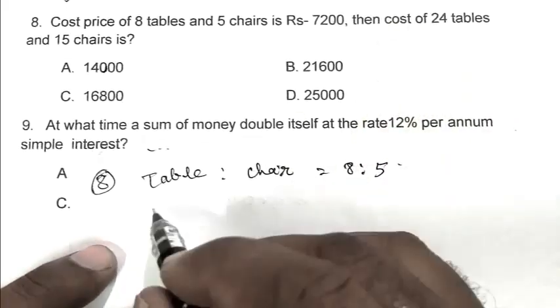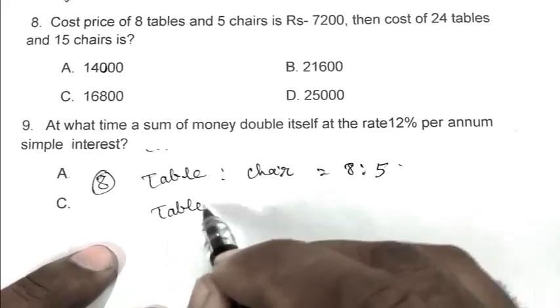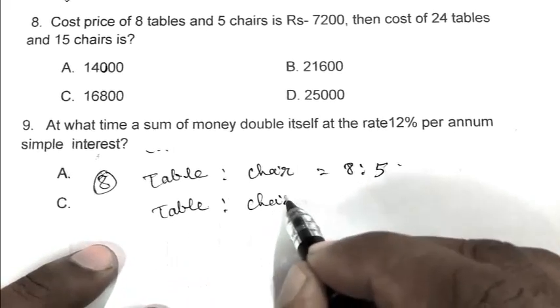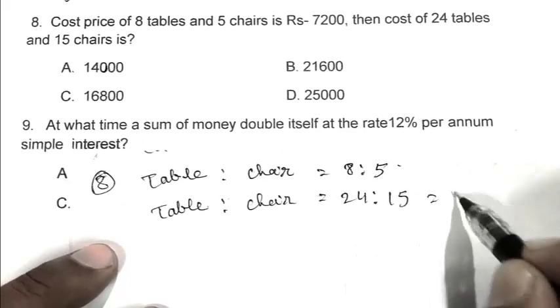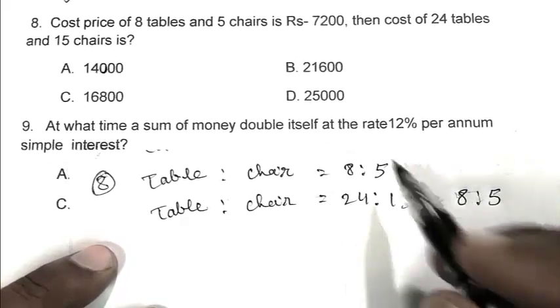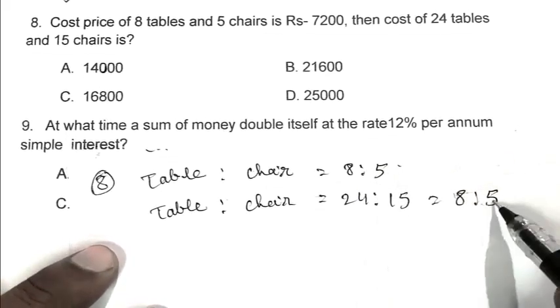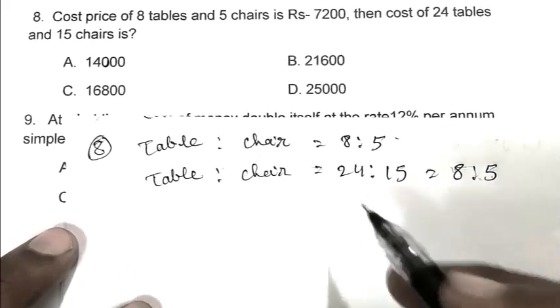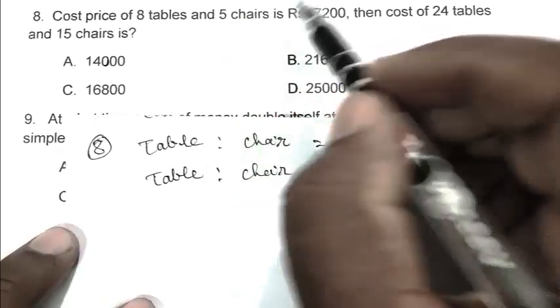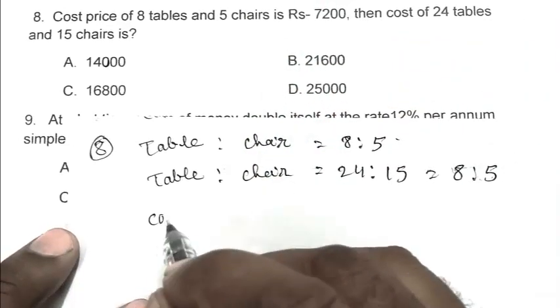In the second case, table to chair is 24 to 15, which is 8 to 5. In both cases the ratio of chairs and tables is the same. So we can ignore one, so we ignore chairs.